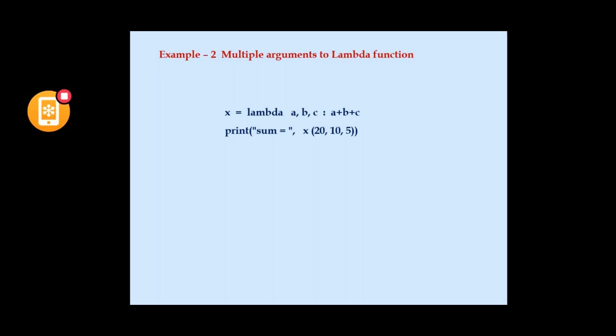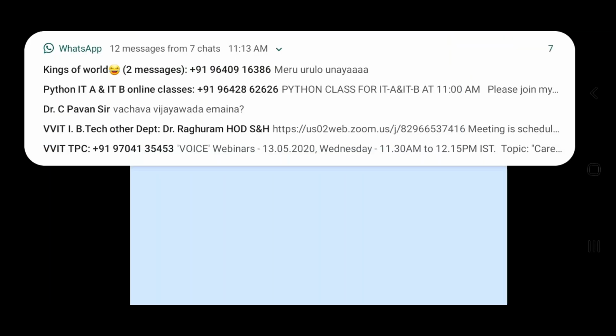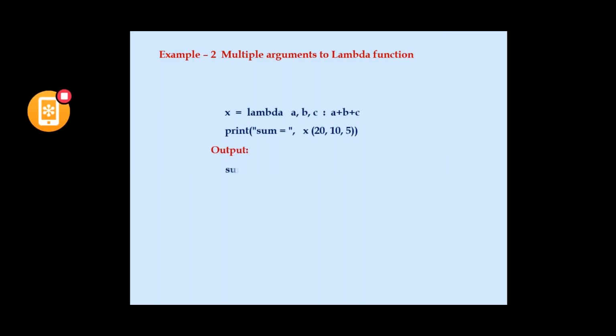And this total sum value will be returned from the lambda function to a variable called x, and that value will be printed. Sum is equal to 35. Is that clear? So in that, lambda is a keyword, a comma b comma c are the arguments list, and a plus b plus c is the expression.